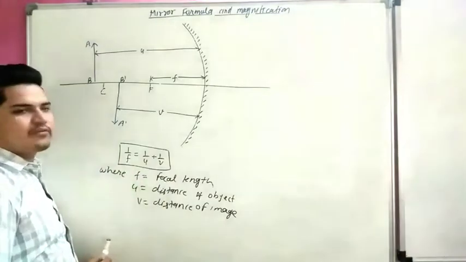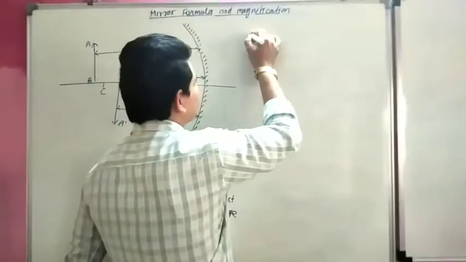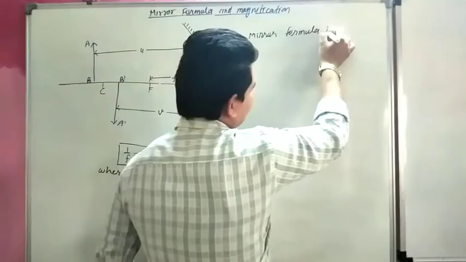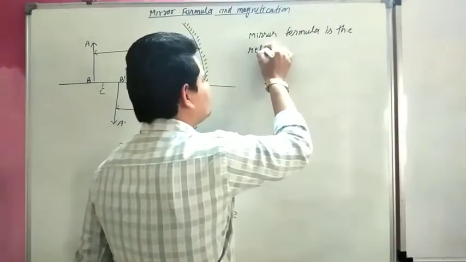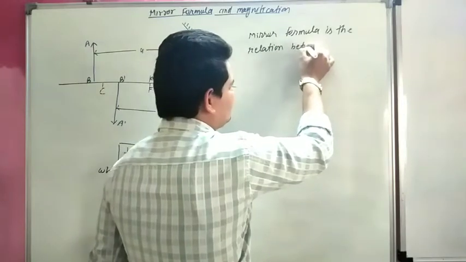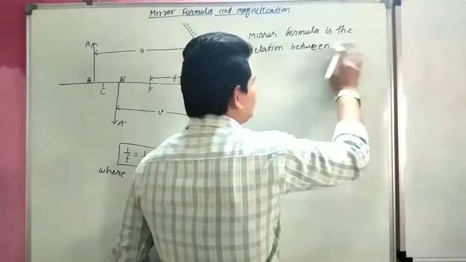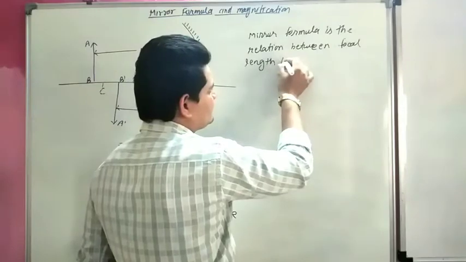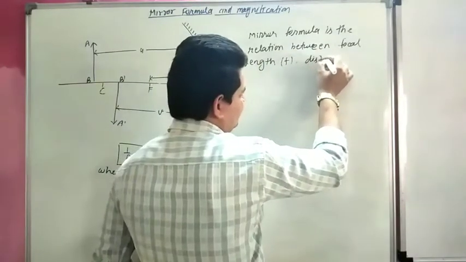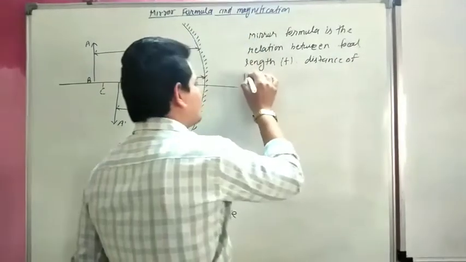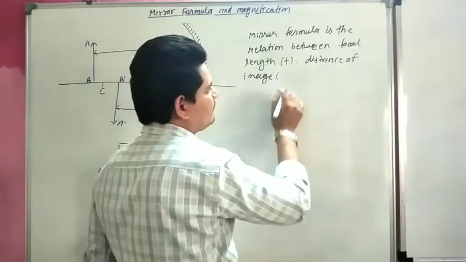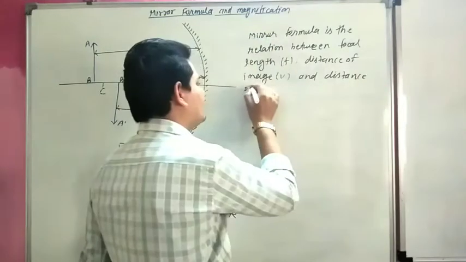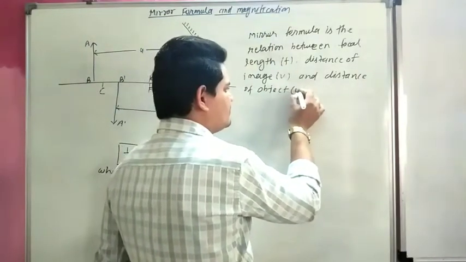So the mirror formula is the relation between focal length denoted by f, distance of image v, and distance of object u.